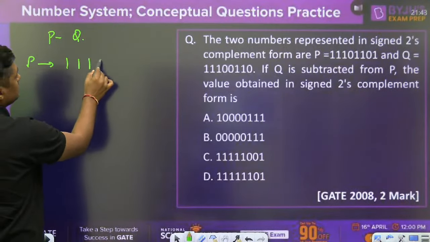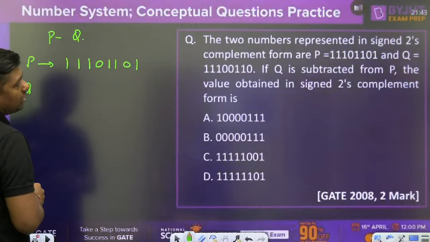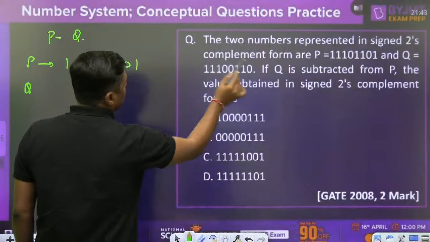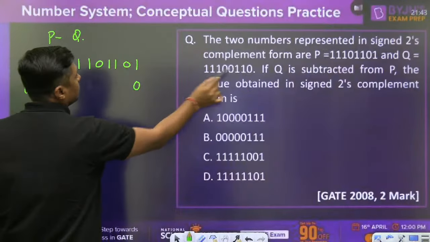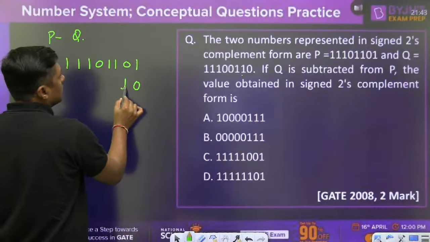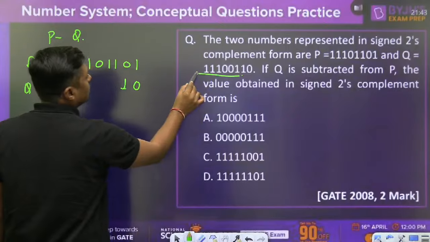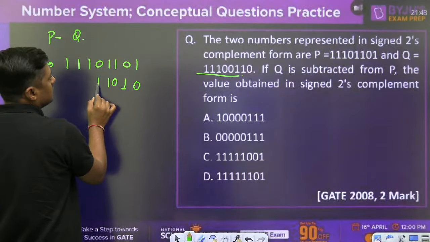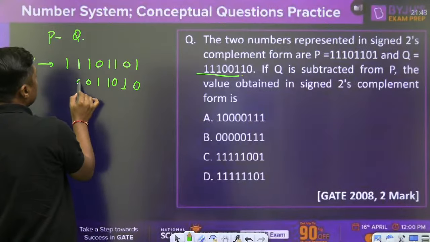Then what is the P here? 0, 1, 1, 0, 1. And Q is subtracted here. Find the 2's complement of the Q. This is the Q. What is the 2's complement of this? This remains 0. This remains 1. And find the 1's complement of this number. It is 0, 1, 1, 0, 0, 0.